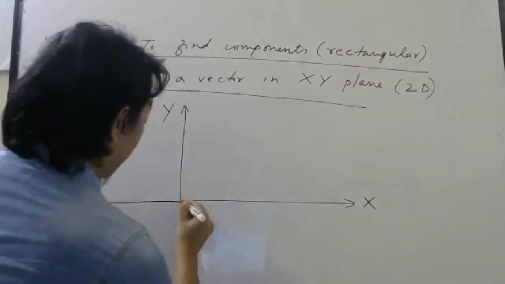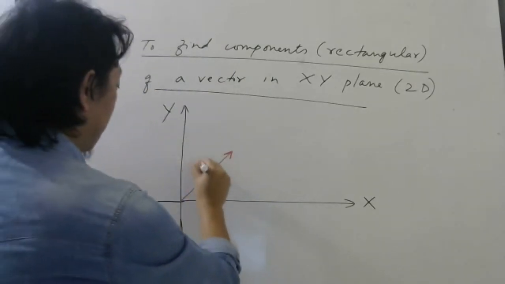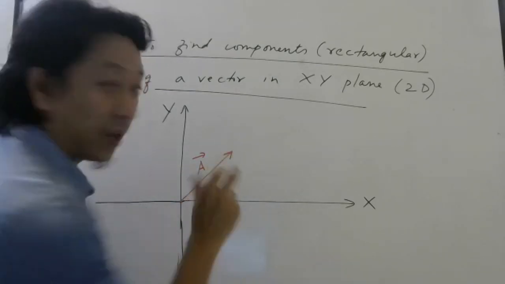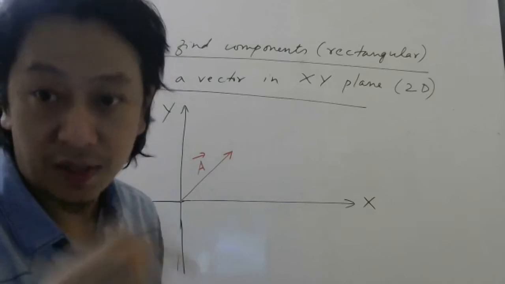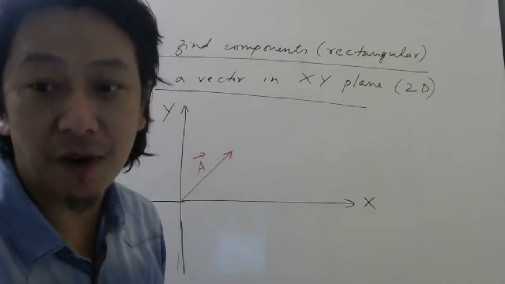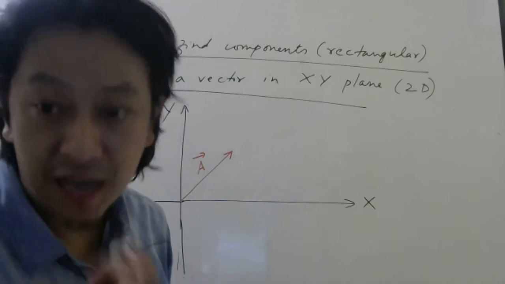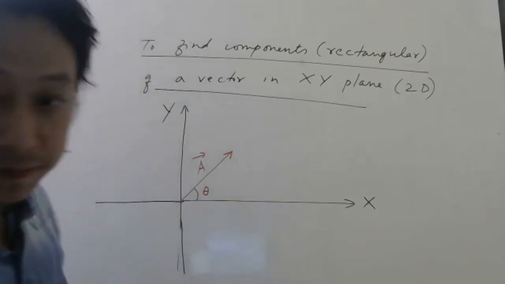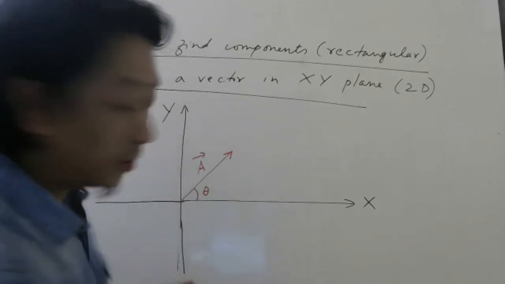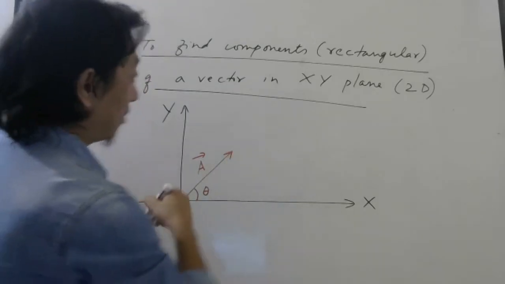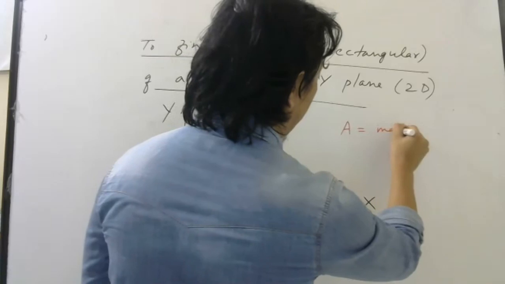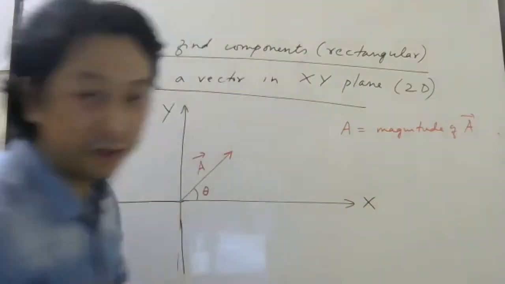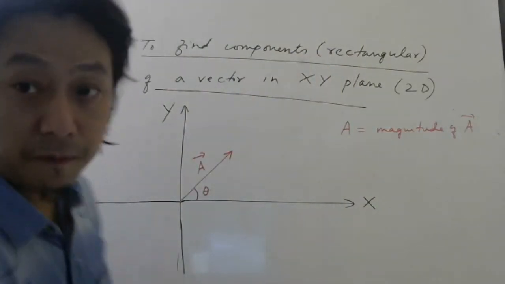So let us say this is the vector, your vector A bar. When they give you a vector, they have to give you magnitude and direction. The direction can be given by this angle. So this angle is given to you. This length is A, the magnitude of A bar. That is how we write it.